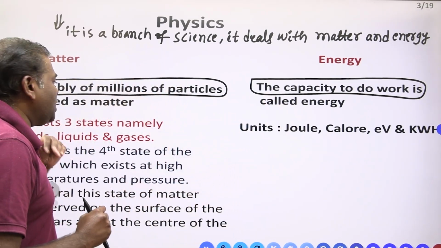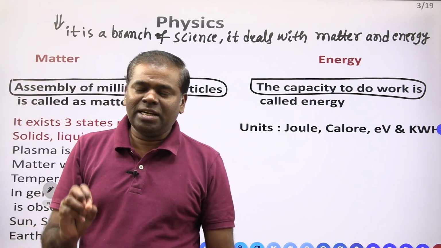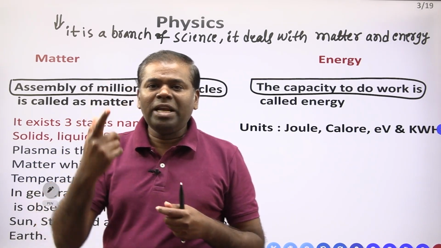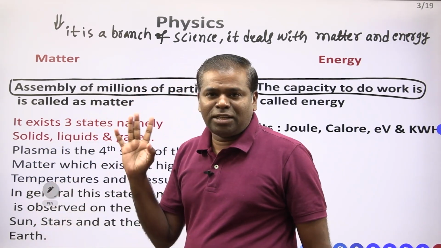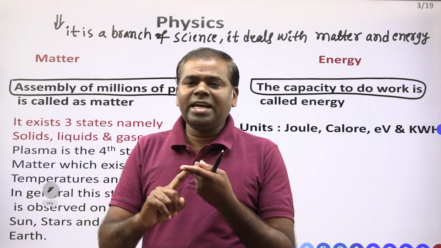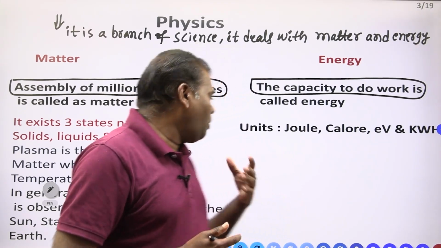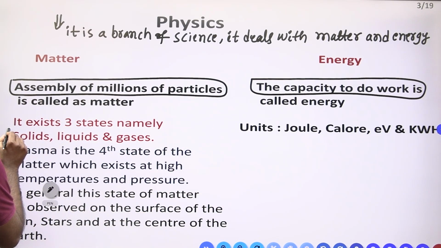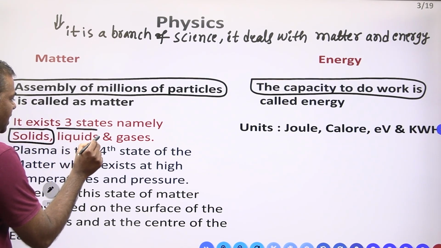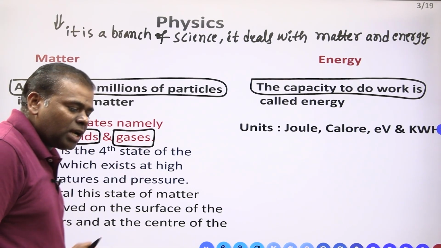Right, now I am coming to matter. Matter exists in 3 states in the universe till now. Matter exists in how many states? 3 states. The first state is solids, the second state is liquids, the third state is gases.